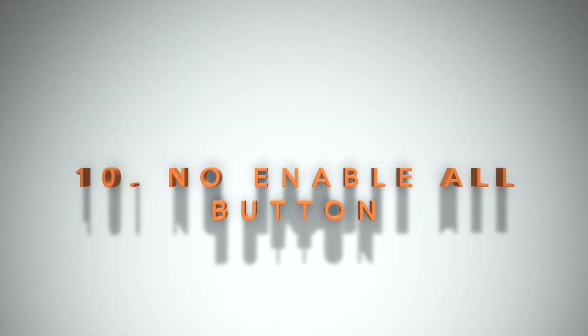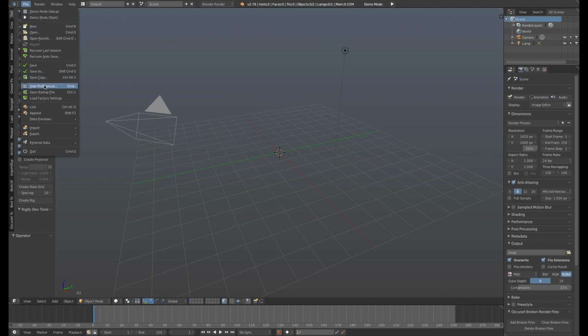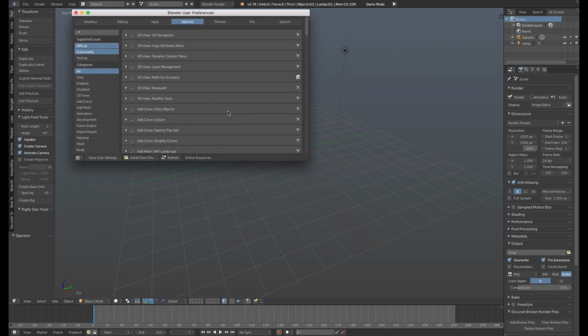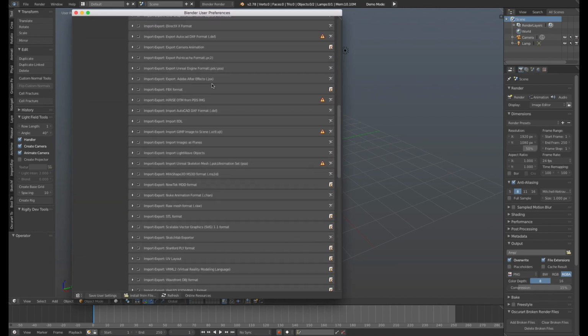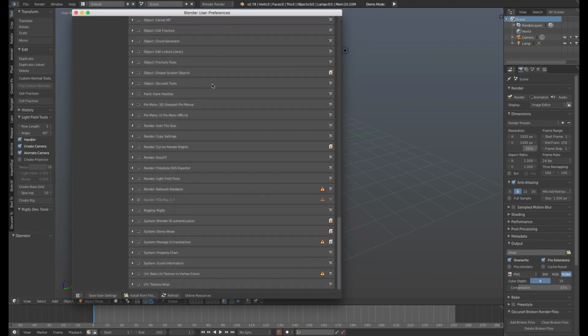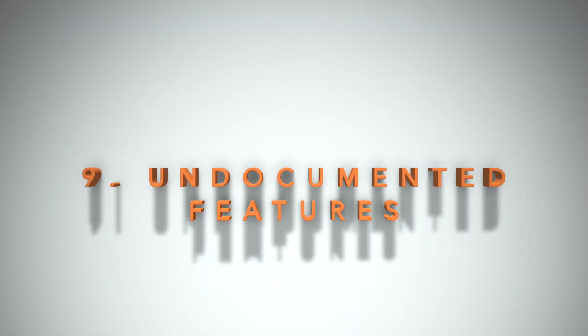Number 10. No Enable All button in the add-ons panel. This is a personal pet peeve of mine, so I put it last. When I need to do a new install of Blender, I can't stand that there's not an Enable All button in the add-ons panel. Otherwise, I have to click a million checkboxes to individually add each add-on. I wish there was an Enable All button.